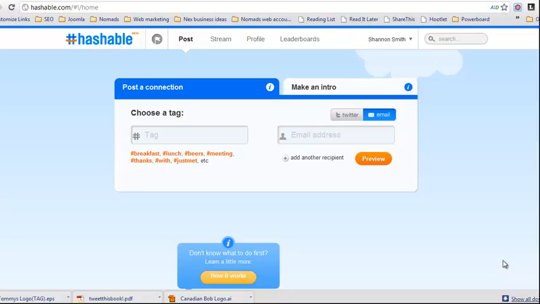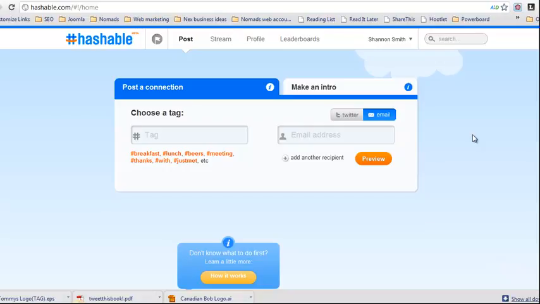So, for example, if I want to say thank you to somebody that I'd had a meeting with or who had done something for me, I can write a tweet to that person saying, "Hey, thanks for being the hashtag," and then their name, "It was really good to meet you today." And then it records those conversations that you're having along the way, just like you can record who you're having meetings with, doing training with, breakfast with, and all that sort of stuff. These are okay tools, that's all well and good.